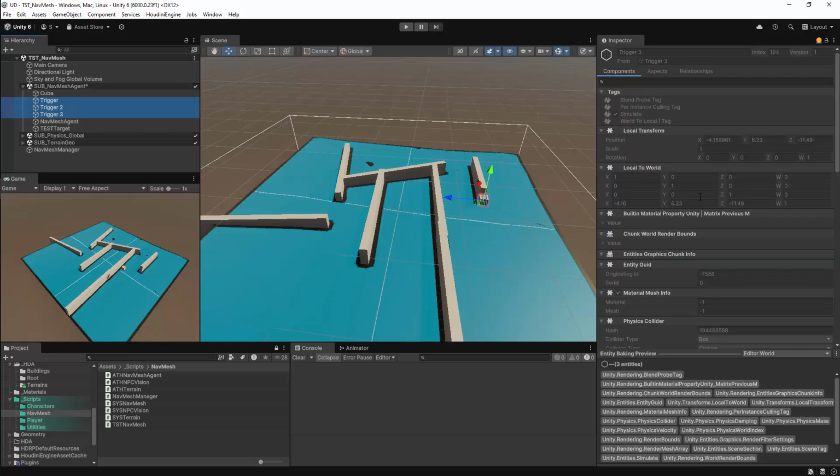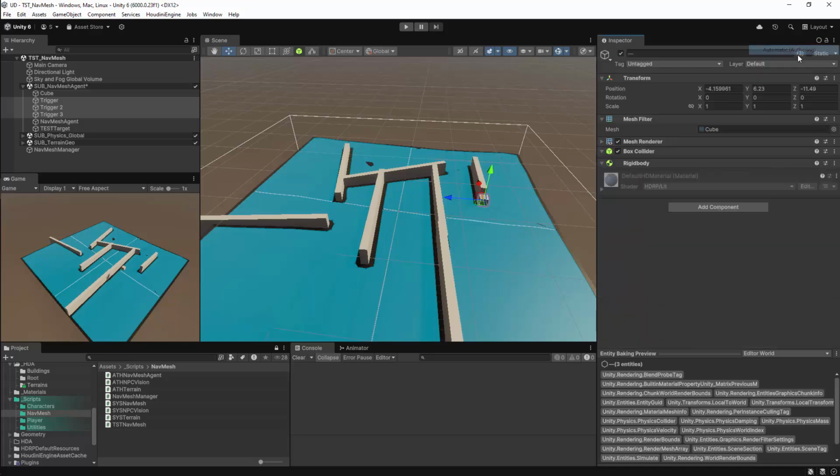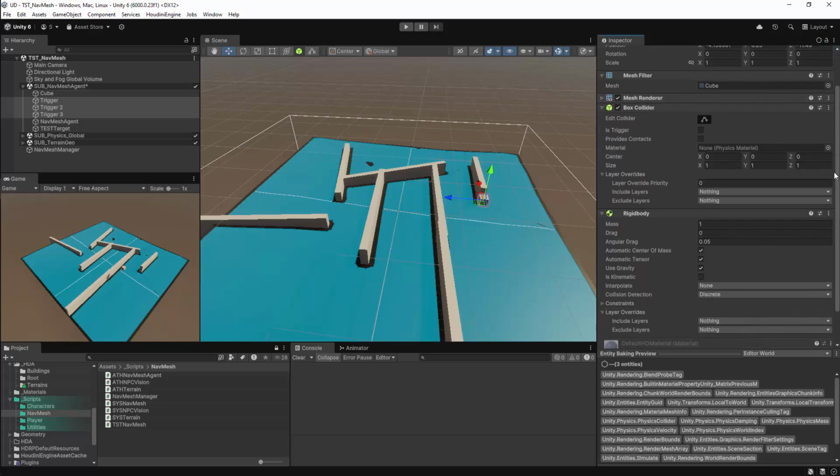I'm going to select all of these, and I'm going to change the way the physics is set up for them. These are going to be trigger objects, so they will not actually move any other physics objects, but we will be able to tell whether they touch other objects. In the solver itself, I'll turn on is kinematic. This means that we will move these objects, and they will not inherit any movement from the simulation.